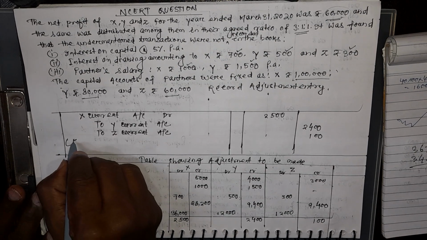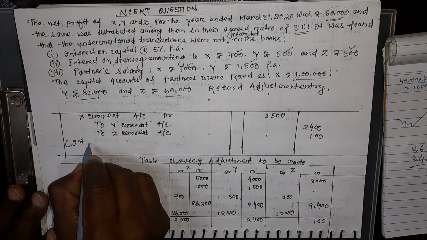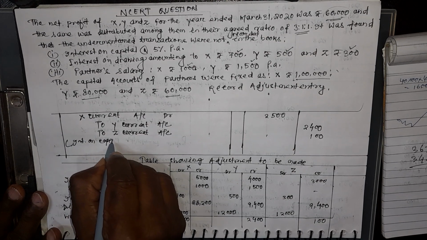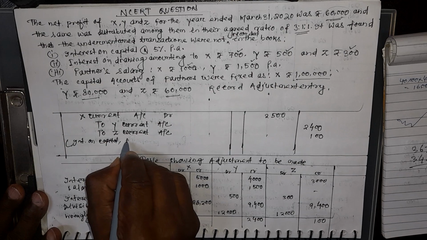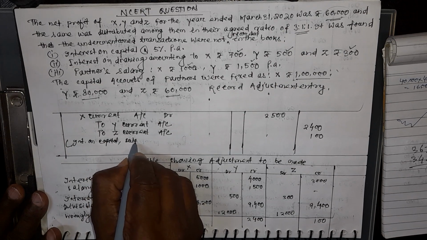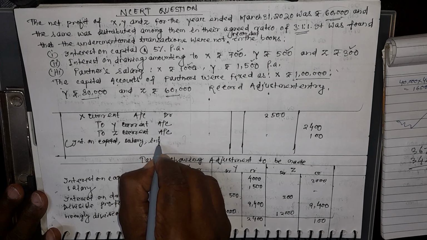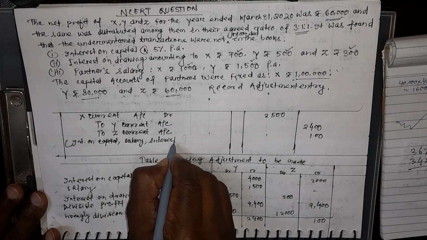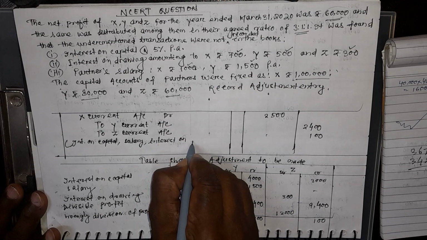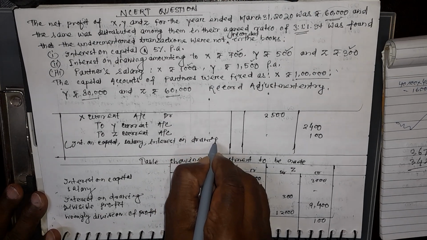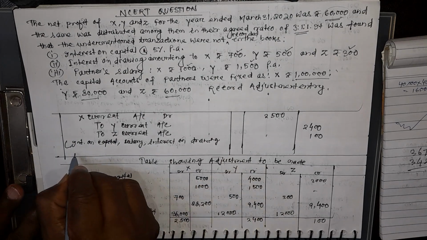Interest on capital. Salary. Interest on drawing. And wrongly division of profit.